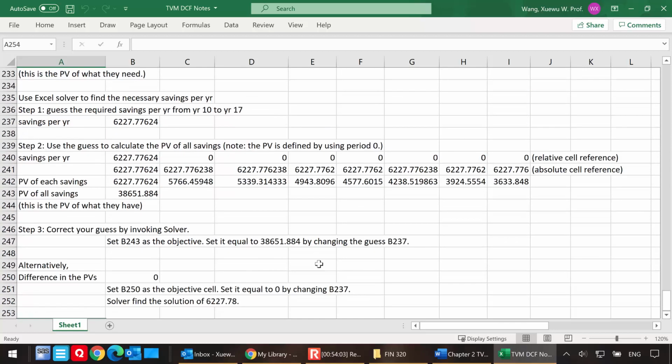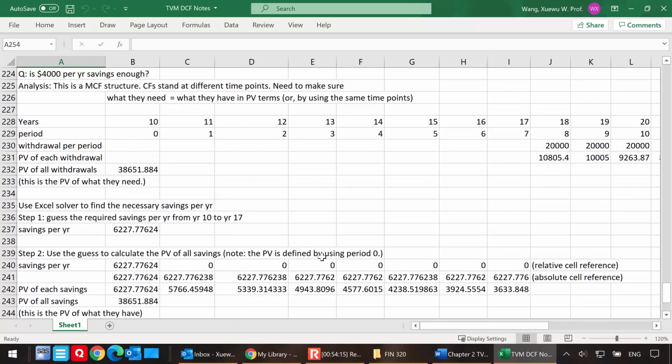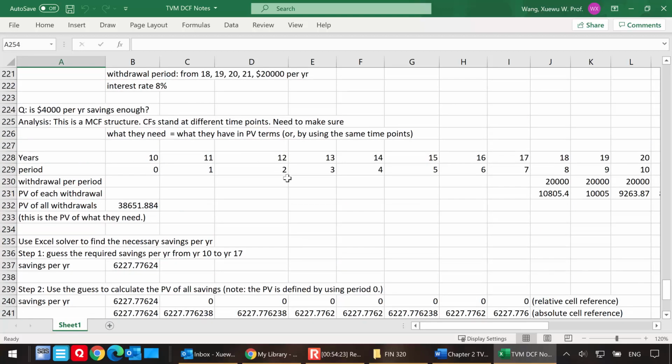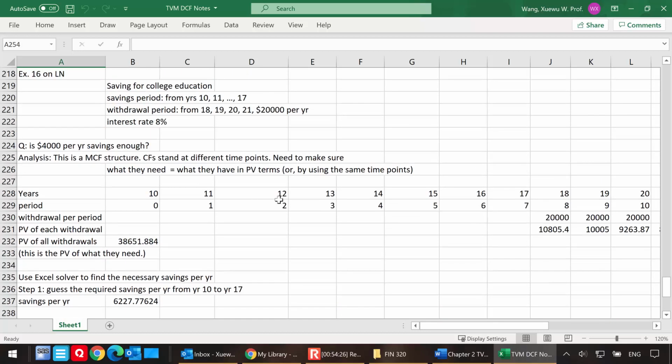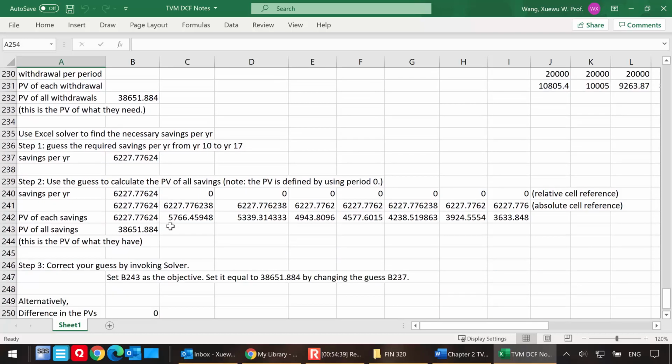This is a very complicated example in the sense that we are combining the timeline technique along with solver functionality. But you see that the power of the combination of these two things is really what we need for a question like this. We also consider the time value of money principle, because all these savings and withdrawals occur at different time points, and we bring them together to a common time point and make sure they are equalized in present value terms.